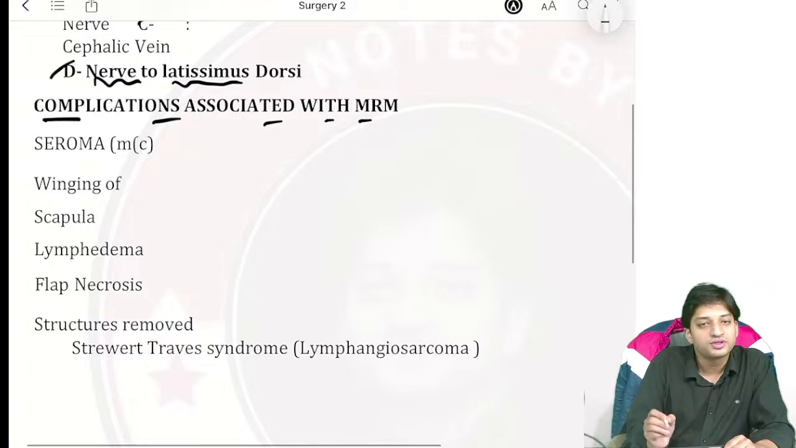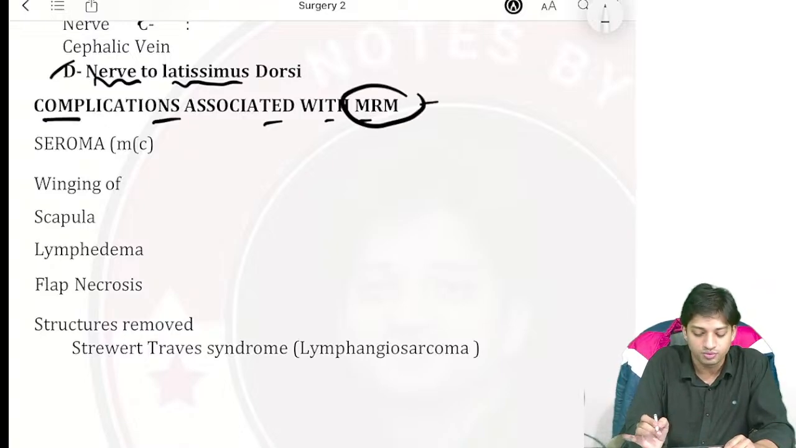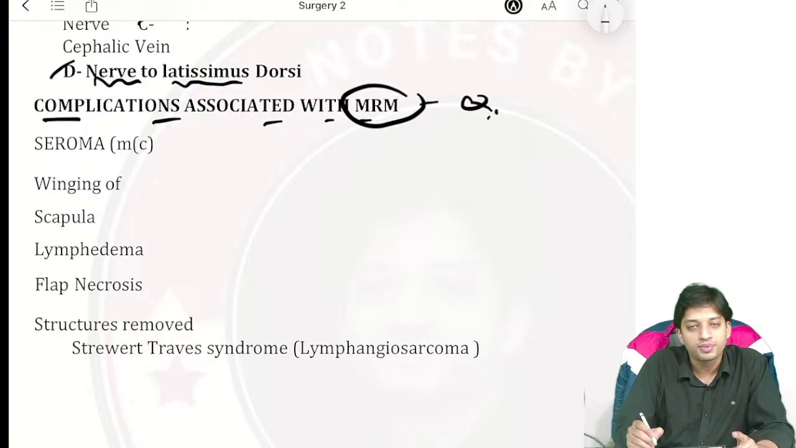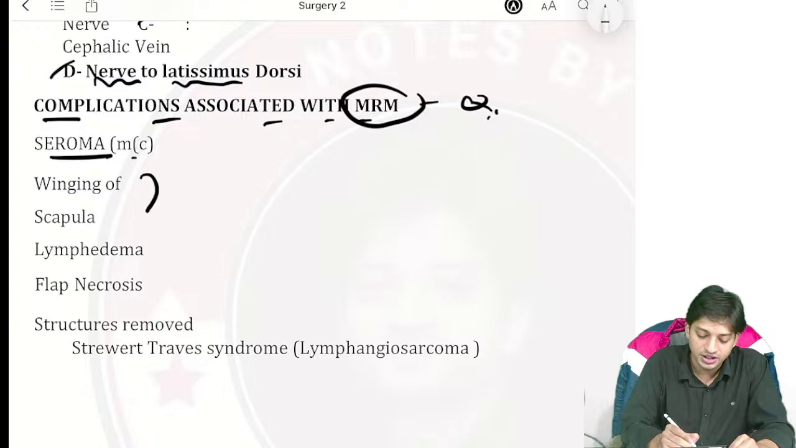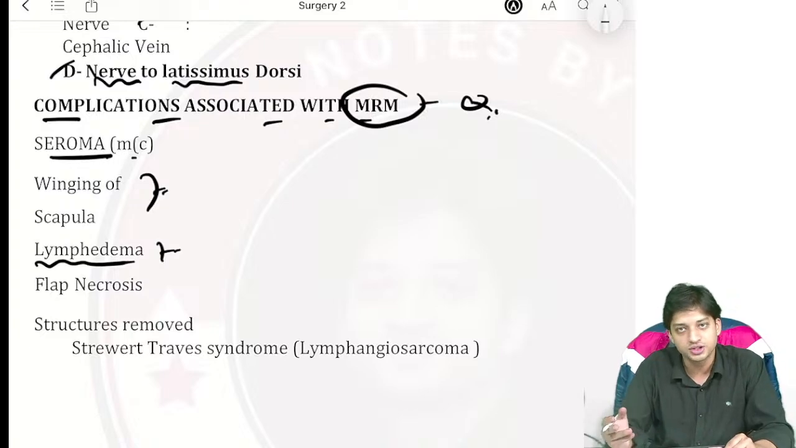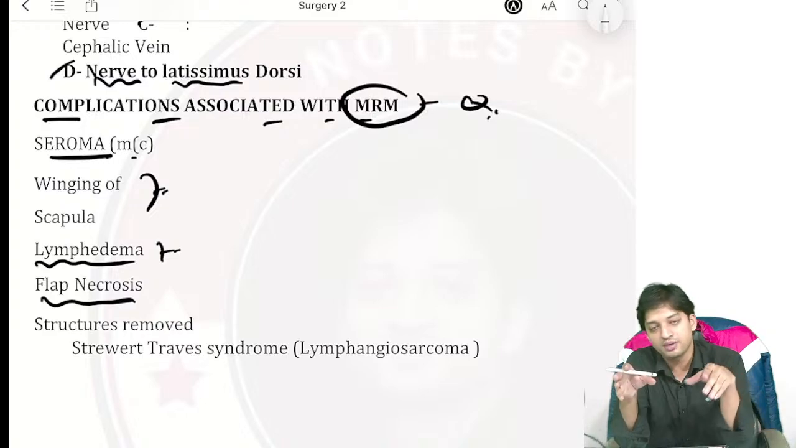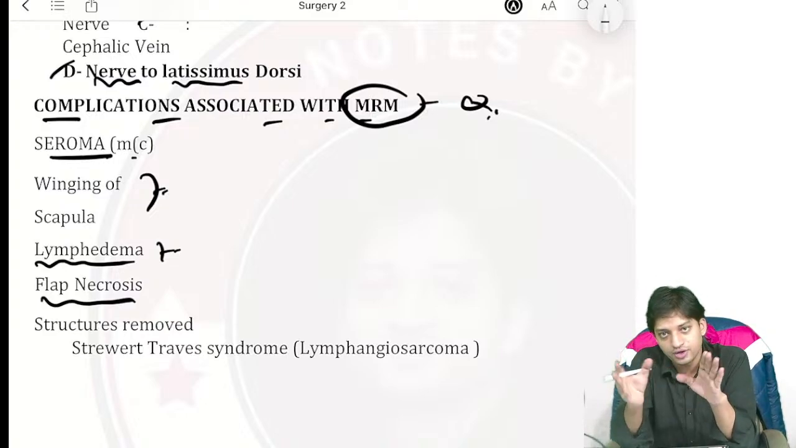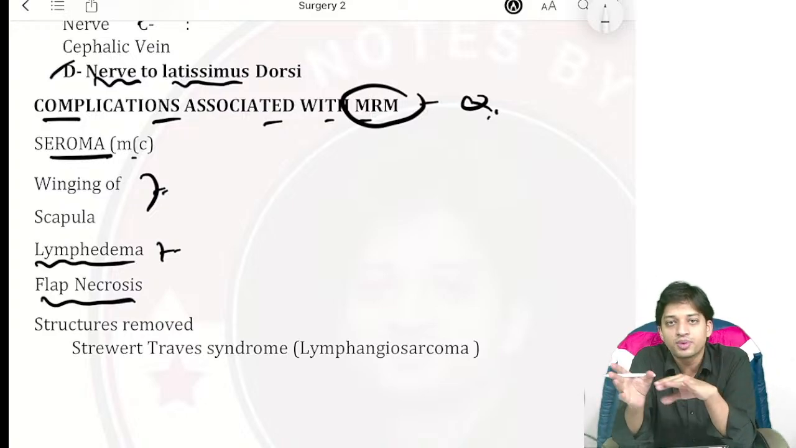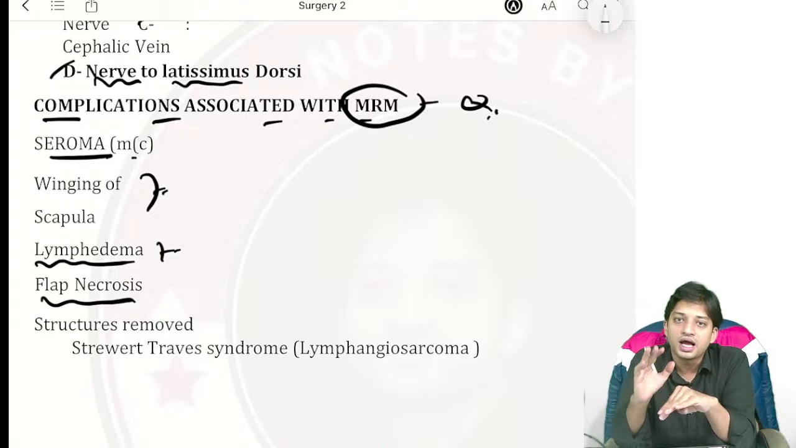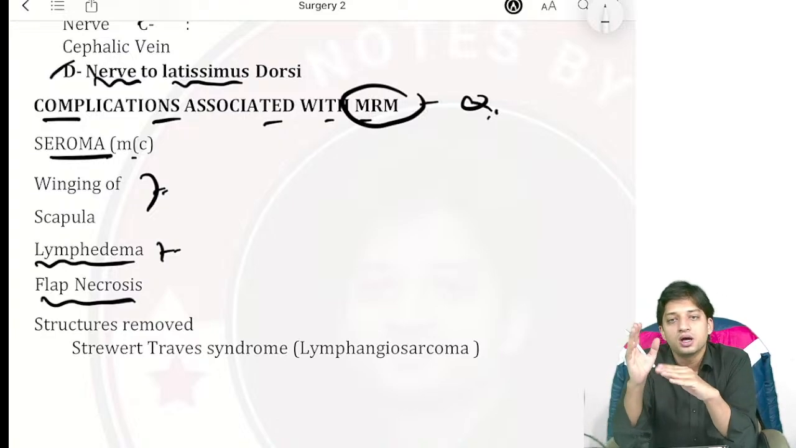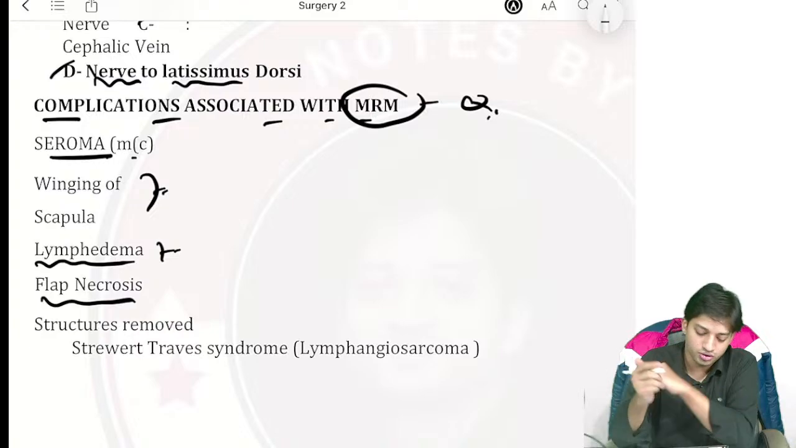Complications associated with MRM, modified radical mastectomy. They have asked you one more topic, that is seroma, the most common complication. Apart from that, there is winging of scapula, one of the common complications. Lymphedema is also one of the common complications. And flap necrosis in radical mastectomy. When you do mastectomy, you cannot leave the wound open. You just put a flap, right? And if you put the flap, there is a risk of flap necrosis also involved, right?